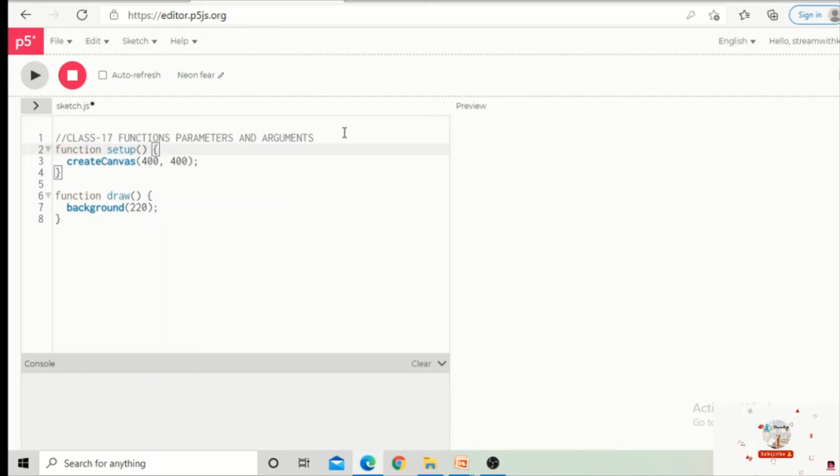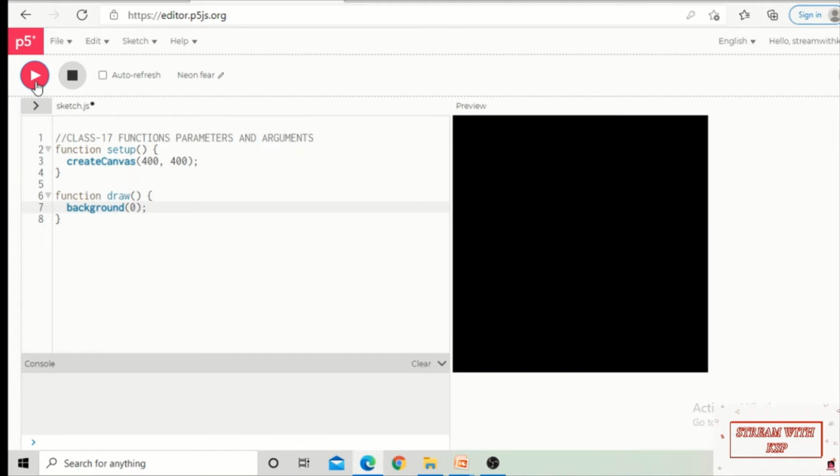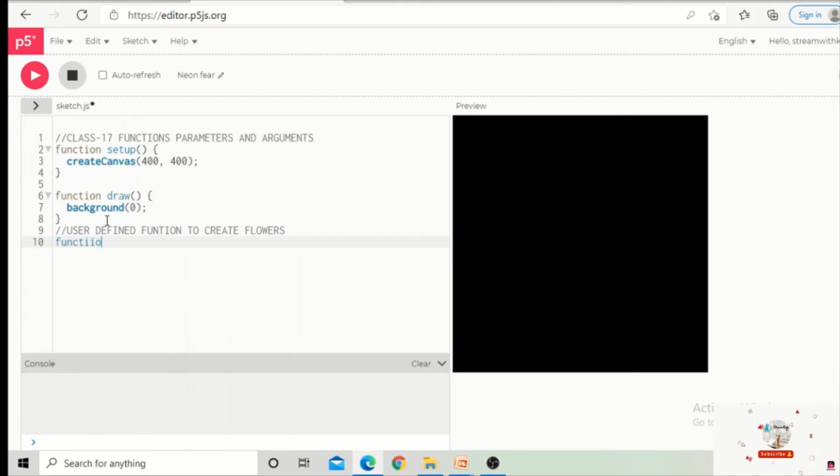As we already know the concept of functions, let us start a user defined function after the draw function. Before that, let me make the background black. If I click on the play button, you will be able to see the black background. Now let us write our own function in line number 9, a user defined function to create the flowers. We will give our function name as flowers.